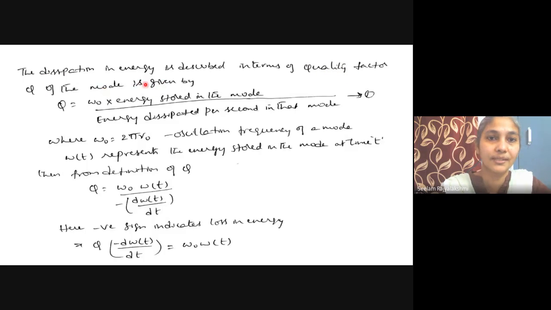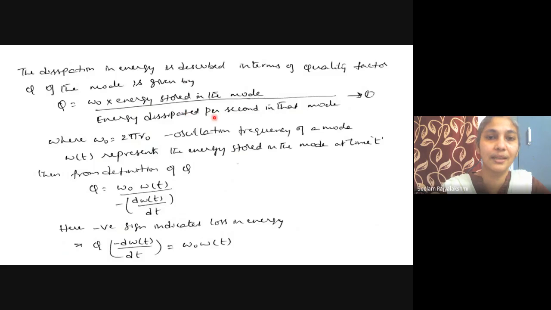Q of the mode is given by Q equals omega naught into the energy stored in the mode, divided by the energy dissipated per second in that particular mode. Here omega naught is nothing but 2 pi nu naught, the oscillation frequency of a mode. Omega of t represents the energy stored in the mode at a particular time t. So from the definition of Q, Q equals omega naught times the energy stored in the mode, omega of t, by the energy dissipated per second in the mode.